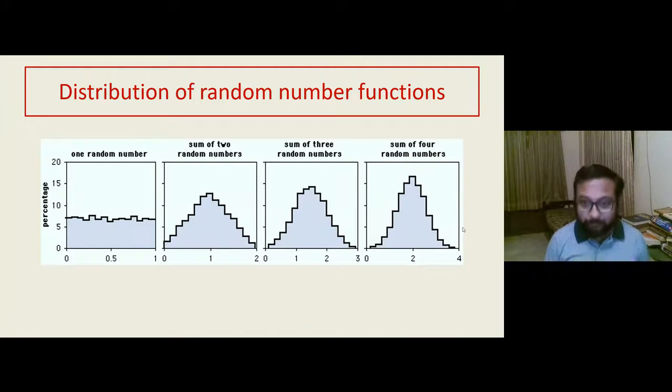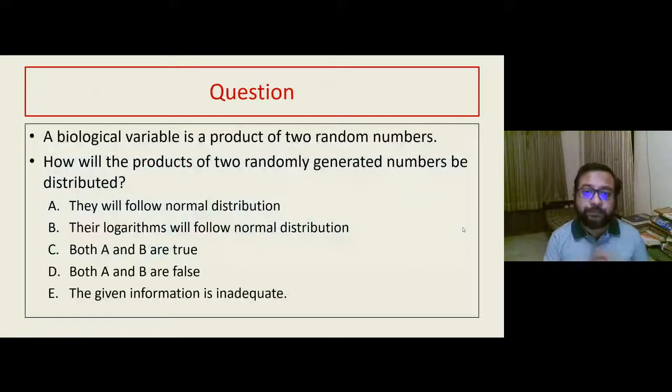Now I have a question for you. There are also many variables in ecology and biology that are not the sum of two variables. That can also be the product of two variables. Like blood pressure is equal to cardiac output into peripheral resistance. Like V is equal to I into R, the Ohm's law. So when a variable is a product of two variables, how will their distribution vary? This is the question I have for you.